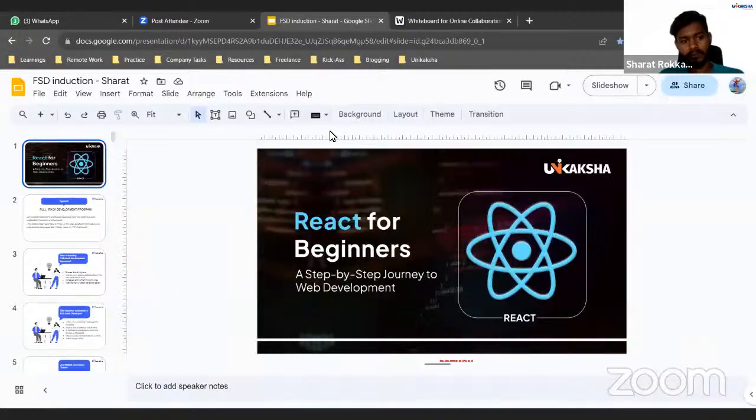Code and explain things further on it. Let me share my screen again. So we have opened one whiteboard over here, and on this whiteboard only we'll be able to understand things well, how it needs to be done. Okay. Now, as you are able to see this, first question is,